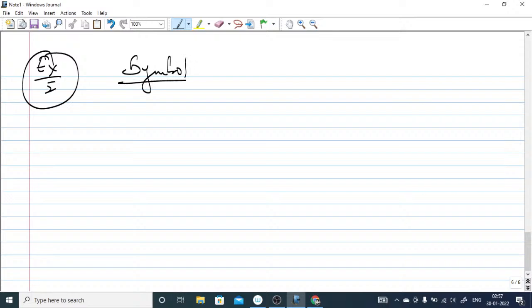Example number 2: suppose we are given a symbol set and we have to find the base. The symbols are 0, 1 and up to a and b. If somebody asks you what is the base of this, you have to see how many digits are there.